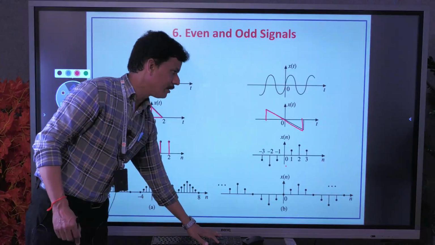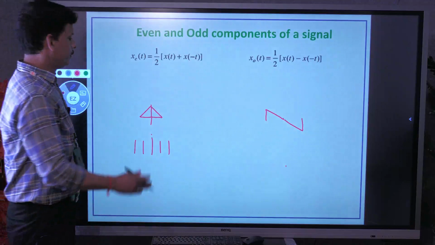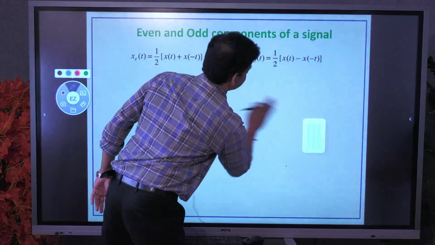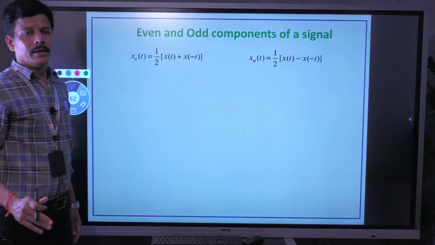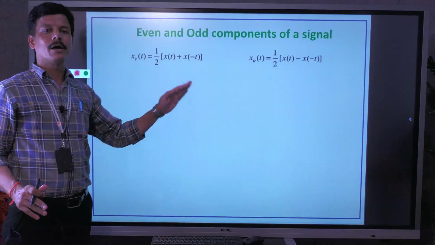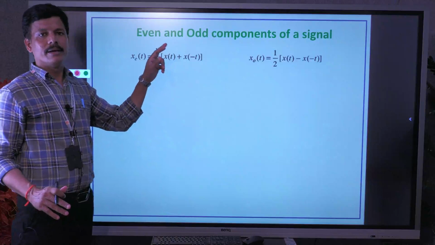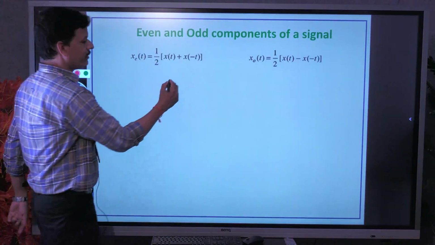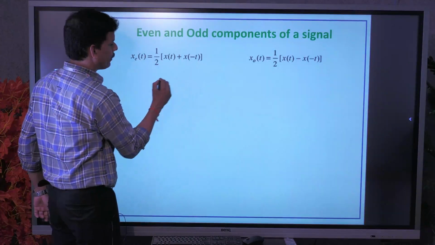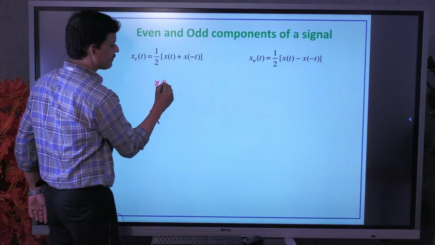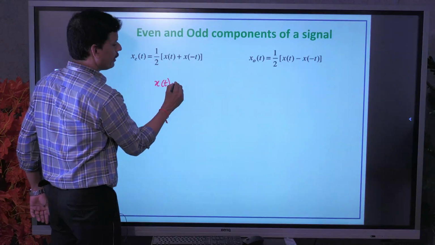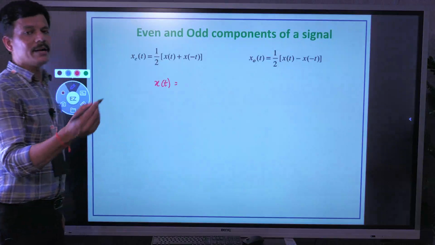Additionally, for even and odd signals, we can find even and odd components in a signal. If you take a signal x of n, suppose in discrete time or continuous time, any signal x of t contains an even and odd part.